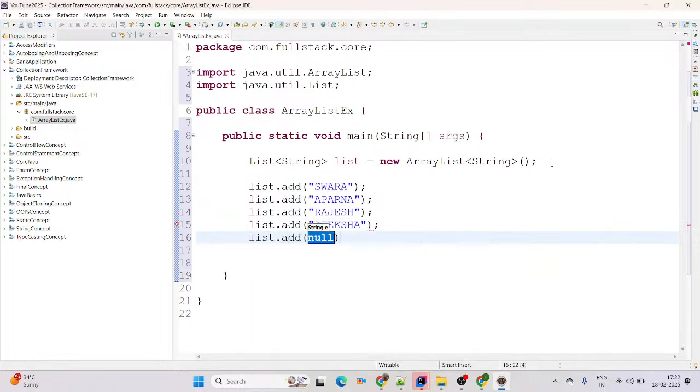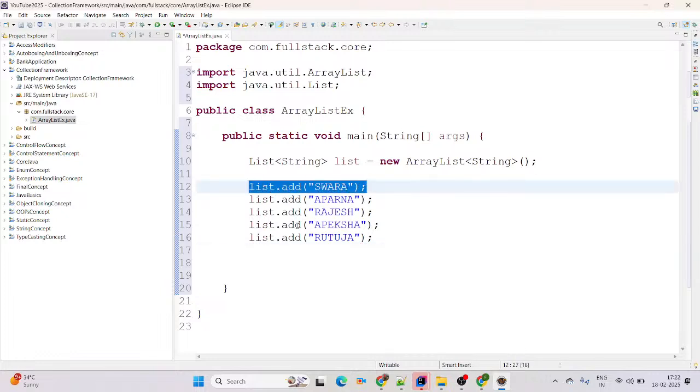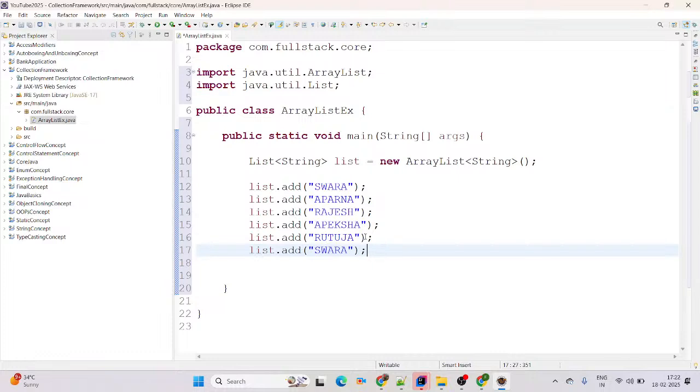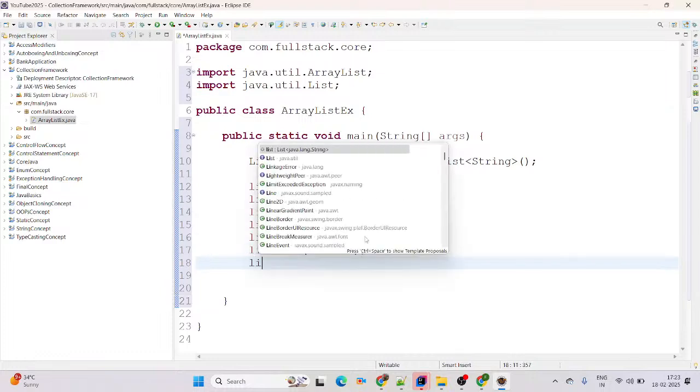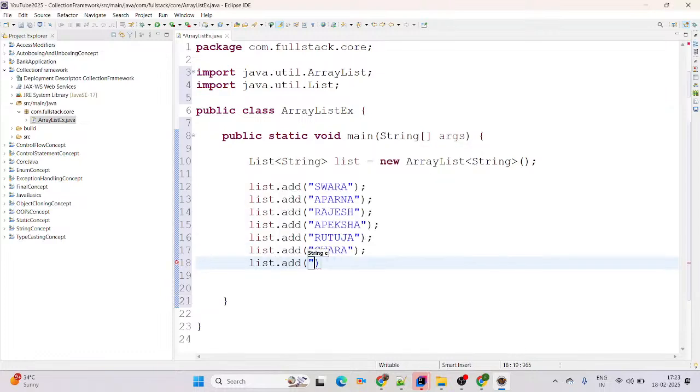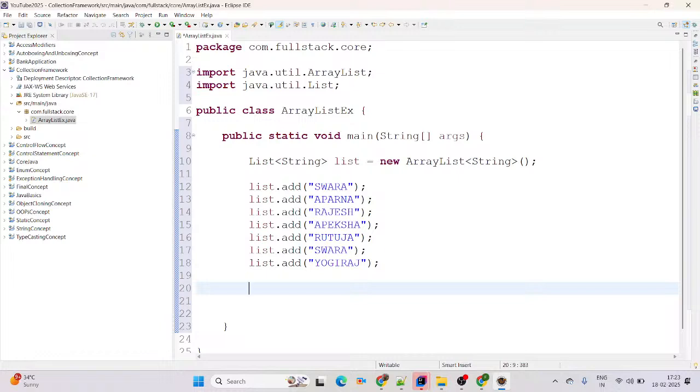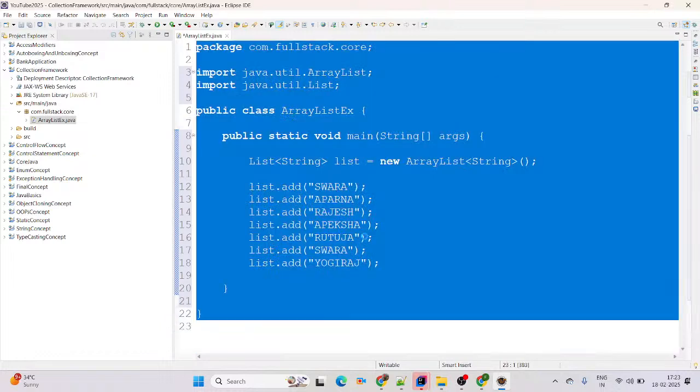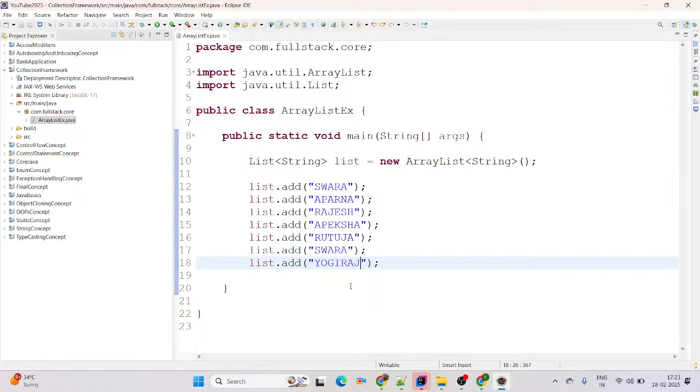List.add. I'm adding at least 5 to 6 records here. This will be Rutuja. And Swara I'm adding here twice. You can simply say list allows the duplication of data, right? Yes. And if you want to add some more records, simply go ahead, and here I'm adding the name Yugiraj. See, Control A, Control I, Control Shift F. This is the shortcut key to format the code base.